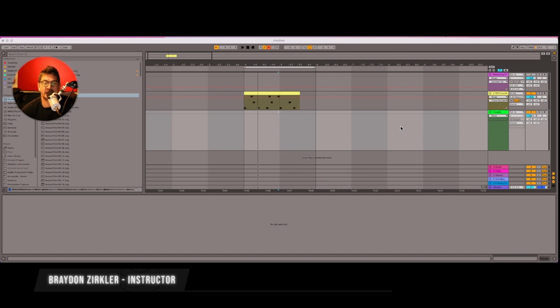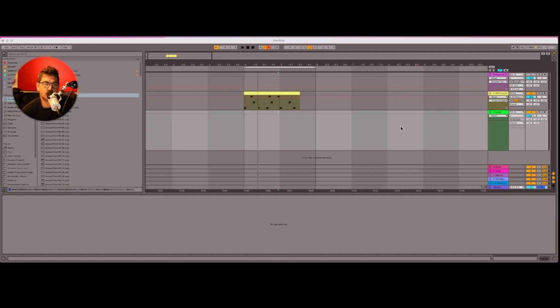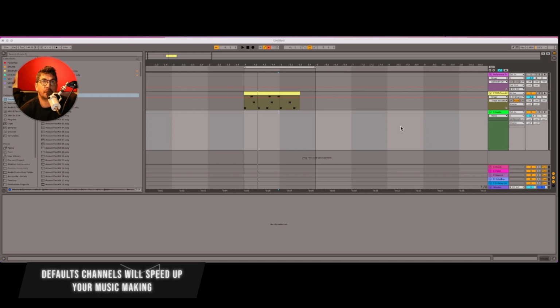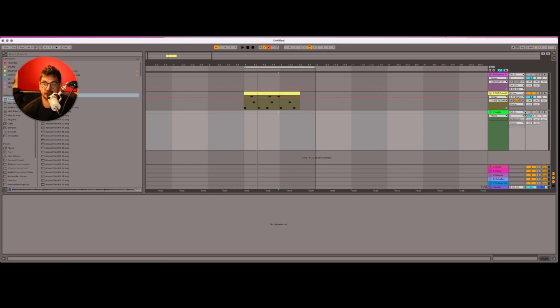What we're going to be looking at here is saving a default audio track. Now it's pretty straightforward. All we need to do is select the settings that we like. I typically go -10 on here, so -10. Cool. I find that's a good start point.